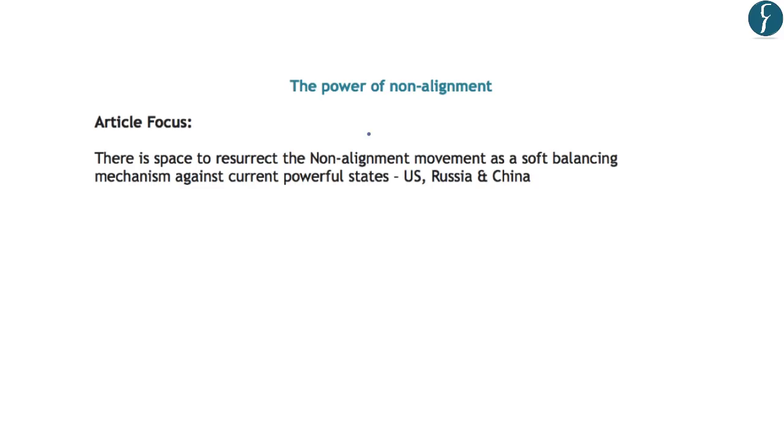According to the authors, there is still space to resurrect or restart the non-alignment movement as a soft balancing mechanism against the current powerful states, for example, the United States, Russia and China. So in short, the article says that there is scope for the rebirth of the non-alignment movement, which will try to keep powerful states or countries like the United States, Russia and China under control through the use of a soft balancing mechanism.